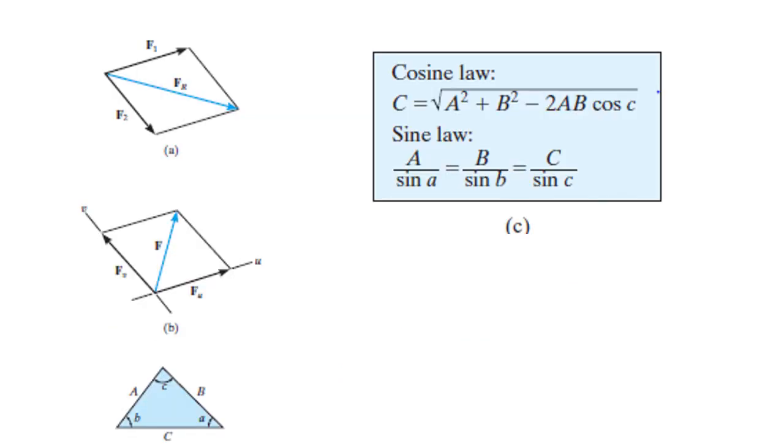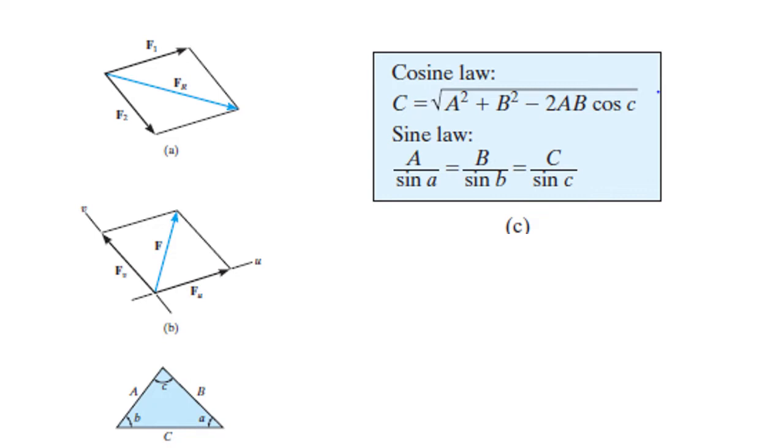If you want to find the resultant, you need to know some trigonometry. You can apply the sine law, which people already know. The forces acting on a body are proportional to the sines of the opposite angles.